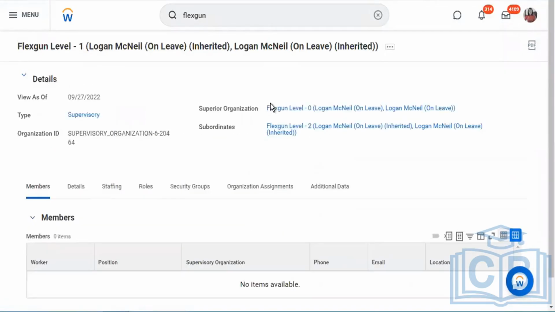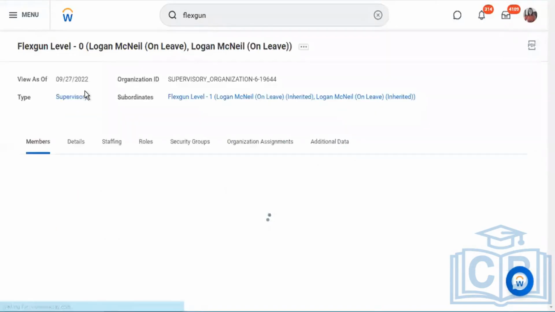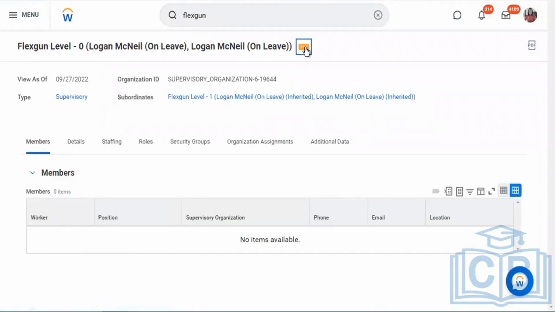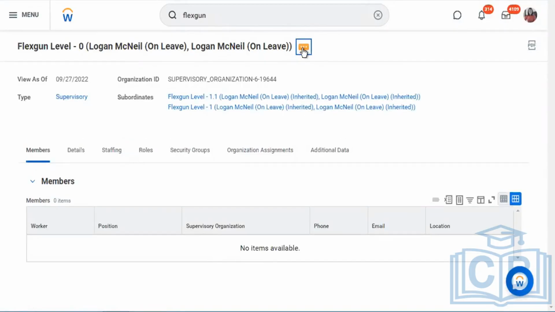Now I'm going to go ahead and create a couple more organizations. I'm going to name them 1.1, 1.2. Let me create one more and I'll show you.